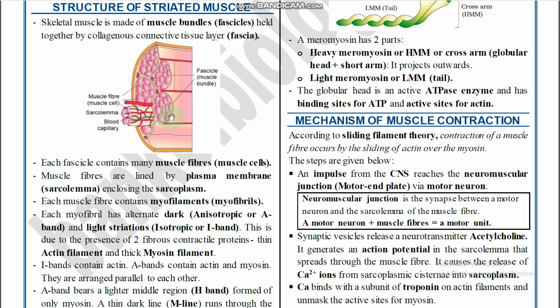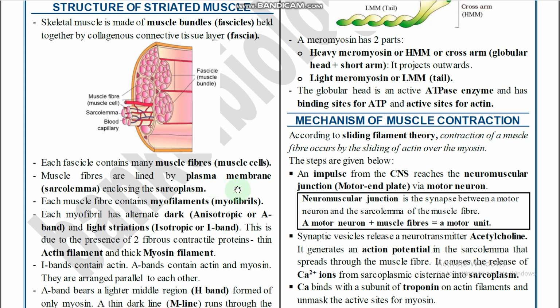In one muscle bundle or fascicle, what is presented? Muscle fibers are presented. Bundles of muscle fibers are presented. These are called muscle cells. So this is muscle cells. Diagram labeling is also most important in human physiology, right? So muscle fibers and muscle cells are presented in one muscle bundle or fascicle.